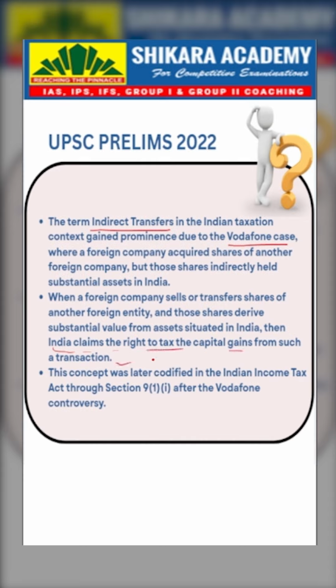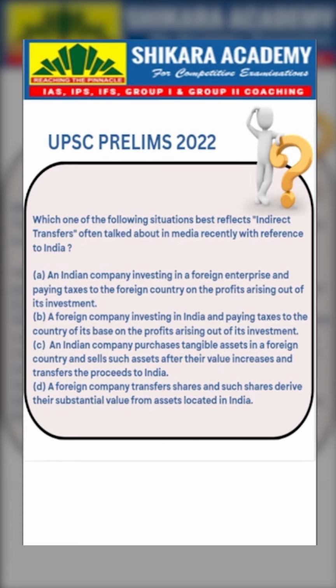This concept was later codified into the Indian Income Tax Act through Section 9(1) after the Vodafone controversy. So coming back to the question, the correct answer here will be option D. A foreign company is transferring shares and such shares derive their substantial value from assets located in India.